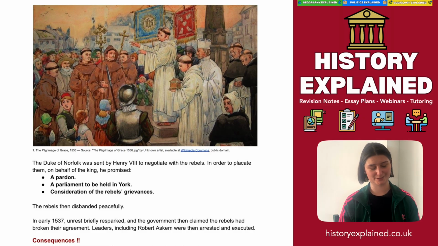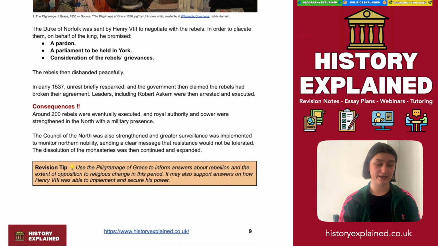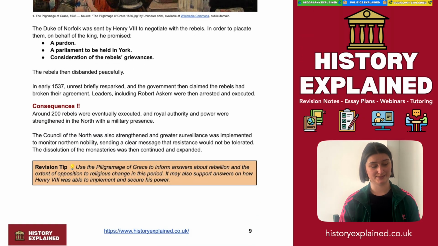Now, unfortunately, this is not the end of the story. In early 1537, unrest briefly re-sparked, and the government then claimed that the rebels had broken their agreement. Leaders like Robert Aske were then arrested and executed. Ultimately, around 200 rebels were eventually executed, and royal authority and power was strengthened in the north with military presence. The Council of the North was also strengthened, and greater surveillance was implemented to monitor northern nobility, sending a clear message that resistance would not be tolerated. The dissolution of the monasteries was then continued and expanded.